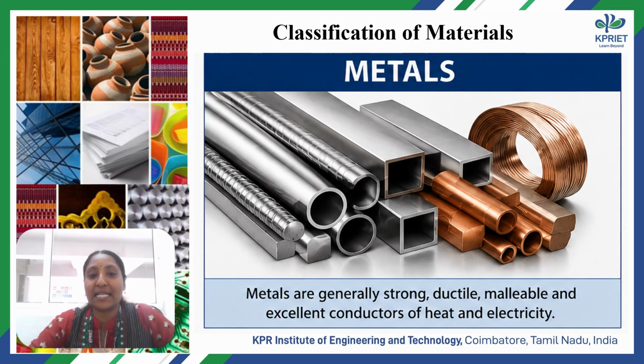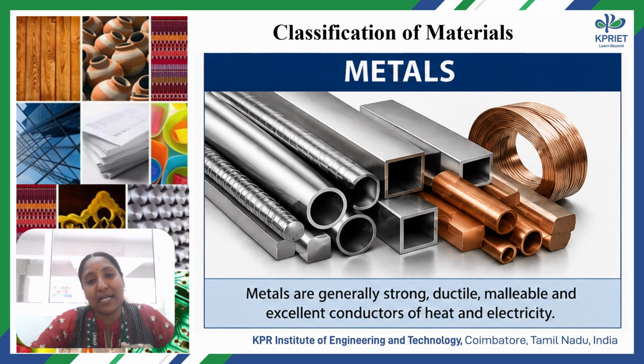Next one is stainless steel. Stainless steel contains a few percent of chromium. Why do we use chromium? The chromium forms a protective oxide layer, which prevents corrosion. We use stainless steel in kitchen sinks, surgical instruments, sometimes food processing equipment. And one more example is cast iron. Cast iron has a high percentage of carbon. It has excellent strength, but it is comparatively brittle. We use cast iron in engine blocks, machine beds, drainage pipes, manhole covers.